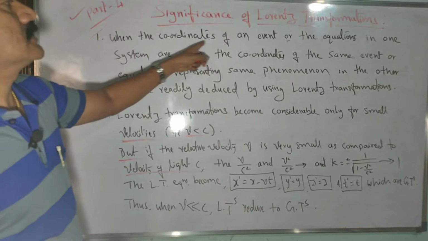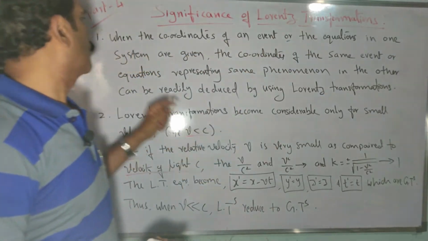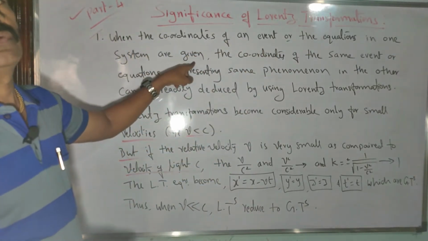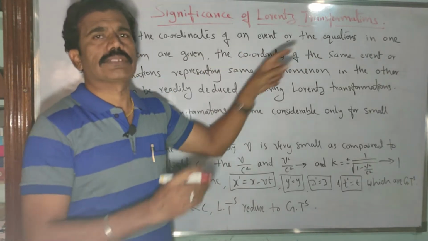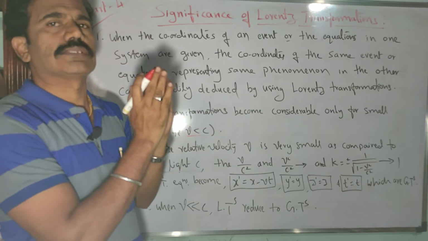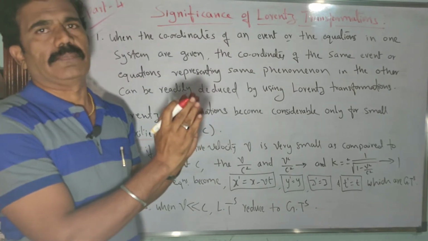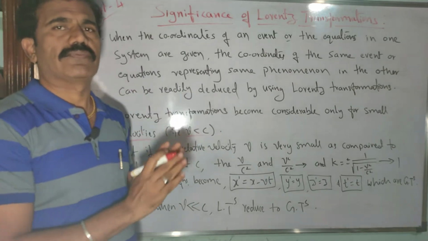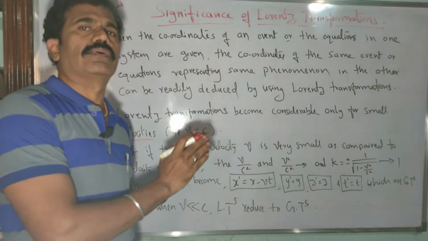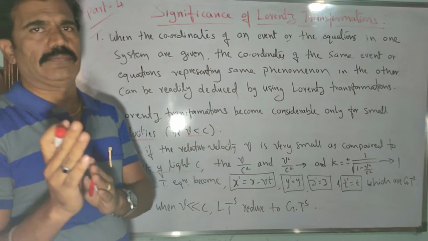When the coordinates of an event or the equations in one system are given, what do you mean by that? If you have some event or some equations with respect to a particular coordinate system, that is a frame of reference, we assume that one frame of reference is fixed and the other is moving.